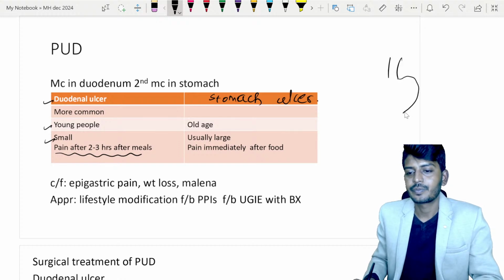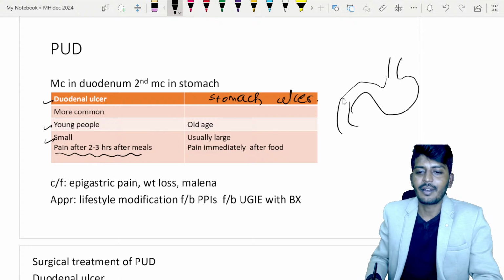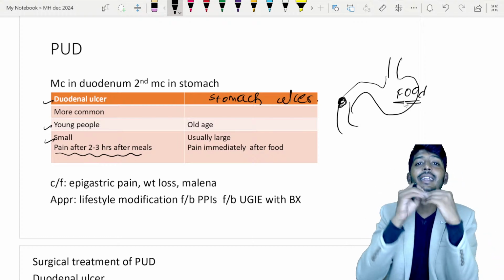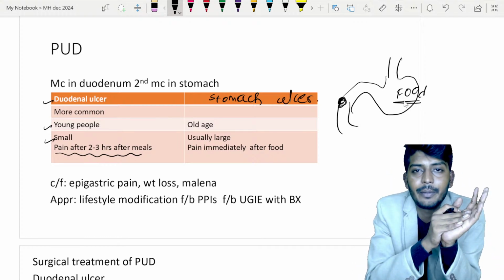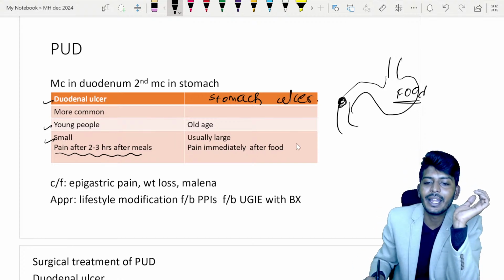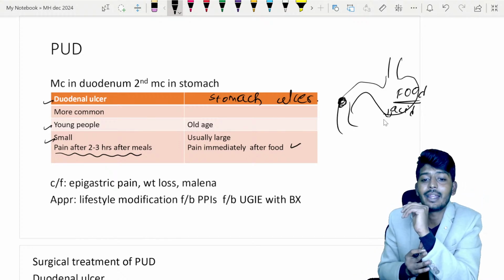See, this is the duodenum, stomach followed by the duodenum. Somewhere here is the ulcer. You eat the food. Food will come where? To the stomach. So stomach will produce the acid. Immediately after the food, patient will start to have a pain. That is seen with what? Pain immediately after the food, because food will make the acid. Acid will go and touch the ulcer in the stomach, and will cause the pain immediately.